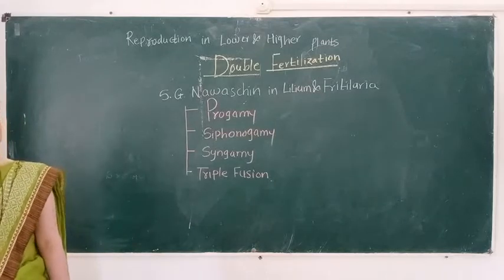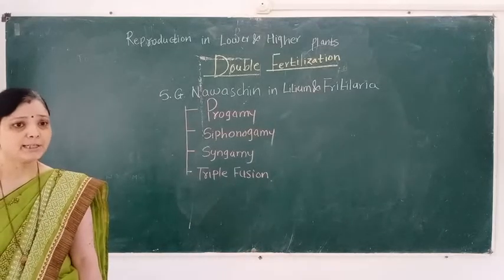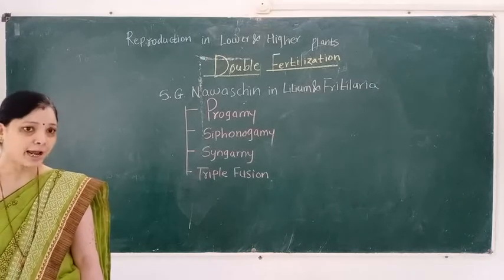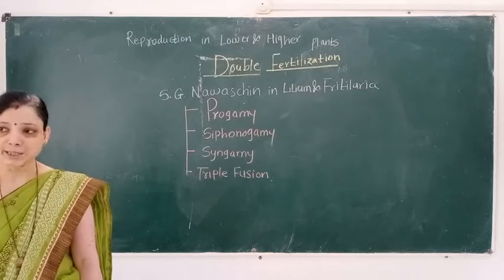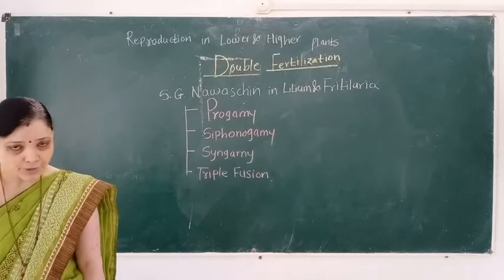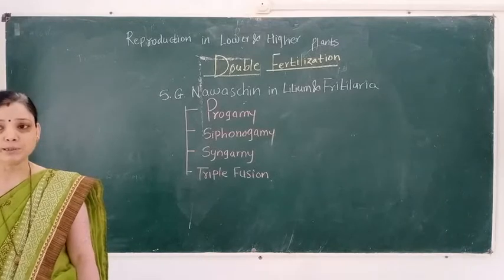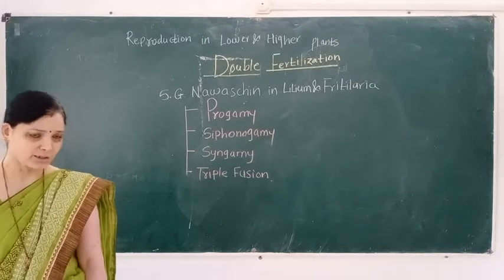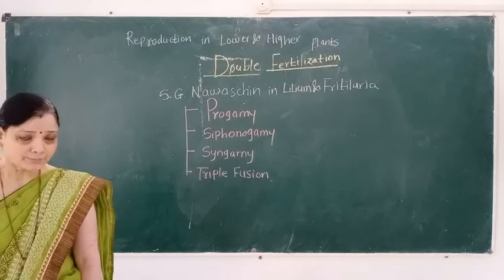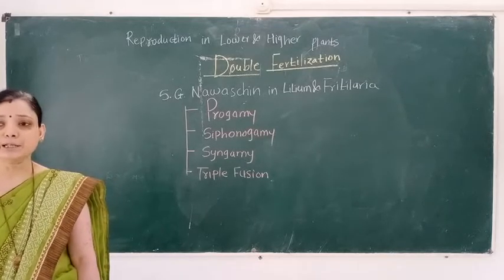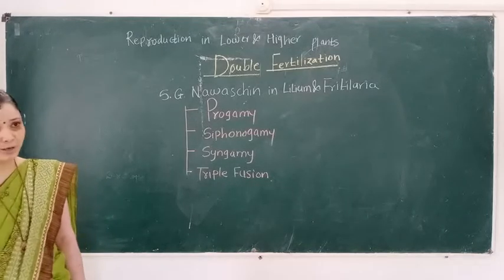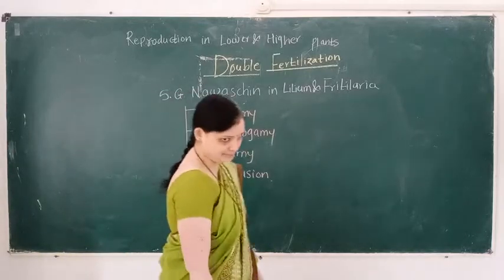What is fertilization? Fertilization means the union of a haploid male gamete with a haploid female gamete and the formation of a diploid zygote. This is known as fertilization. But in double fertilization, two male gametes are utilized.